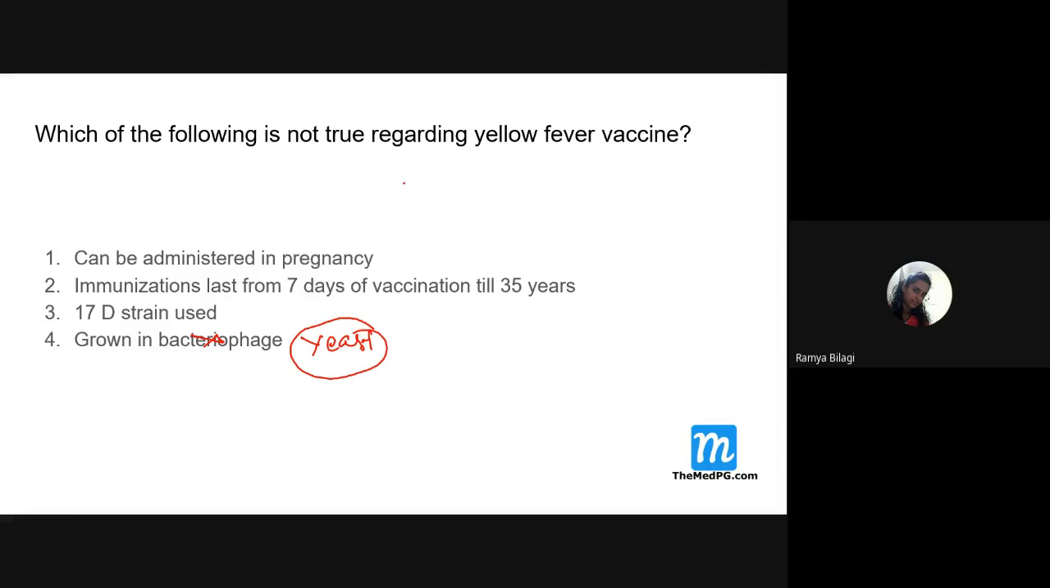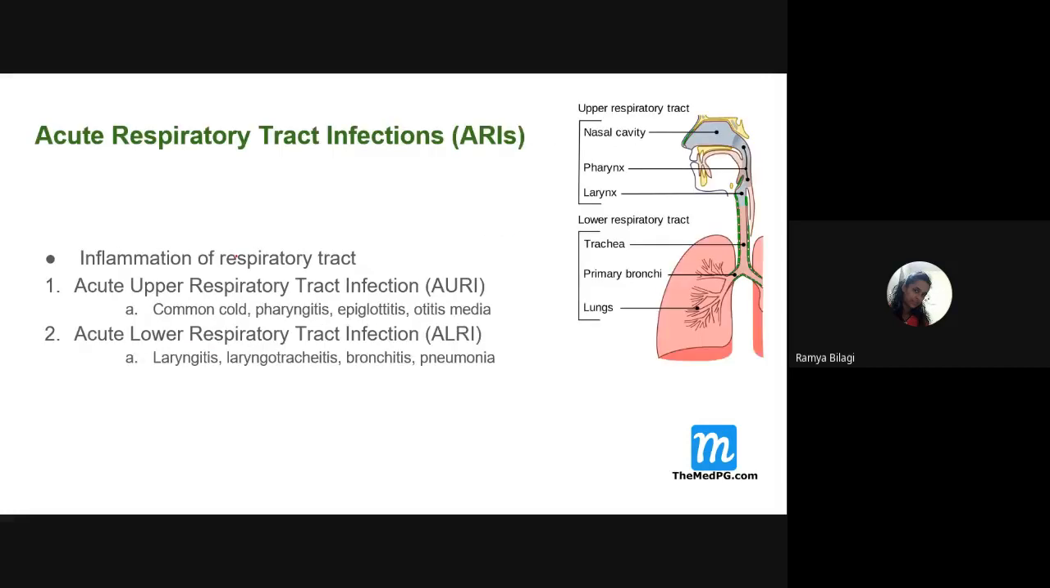Whereas our dengue vaccine is cultured in where? In the chick embryo, or the hen embryo, or the hen egg. You need to remember. Yes, are you all clear with the yellow fever and the dengue? So now we will move to the next one, acute respiratory tract infection.